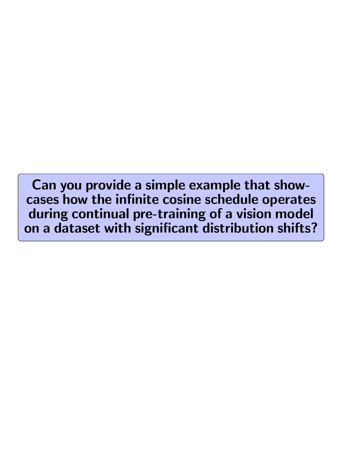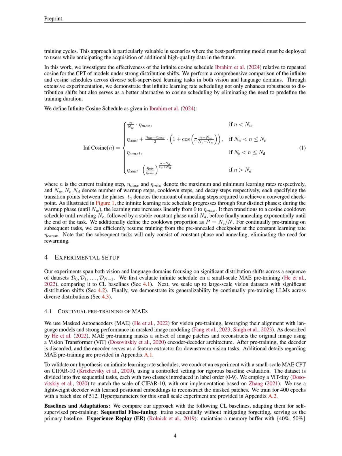Can you provide a simple example that showcases how the infinite cosine schedule operates during continual pre-training of a vision model on a dataset with significant distribution shifts? The infinite cosine schedule operates through a structured 4-phase process during continual pre-training of a vision model, such as a vision transformer, ViT, on datasets with significant distribution shifts. For instance, when pre-training on a sequence of datasets like ImageNet, Places2, and FireRisk, the schedule begins with a warm-up phase where the learning rate increases linearly from 0 to a maximum value, eta_max.